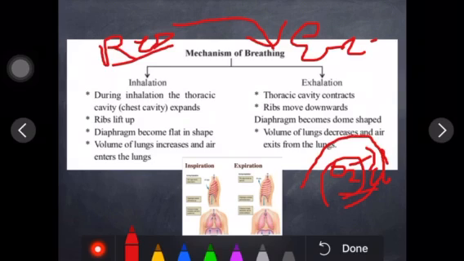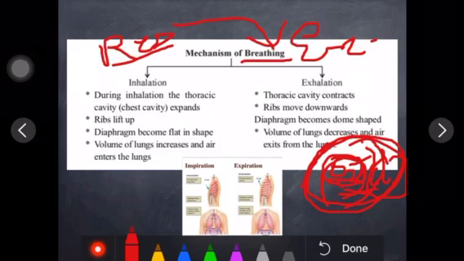Why are they going in this way? Because these are the universal rule. Molecules are always moving from high concentration to low concentration. So in the alveoli, oxygen molecules are high, so they will move towards the blood vessel, and CO2 molecules are high in the blood vessel, so they will move to the alveoli. Like this, exchange of gases takes place, and this comes under breathing.